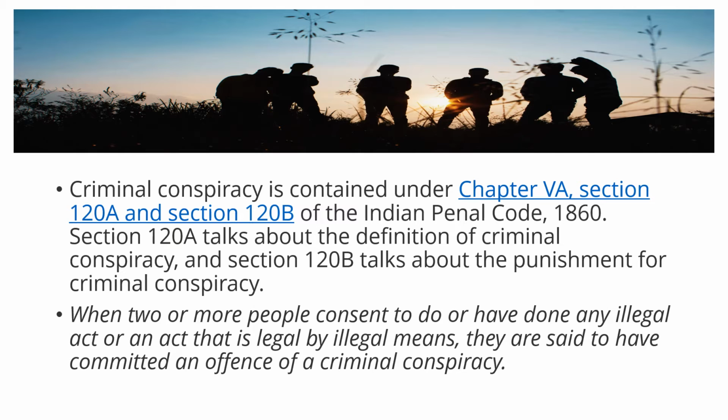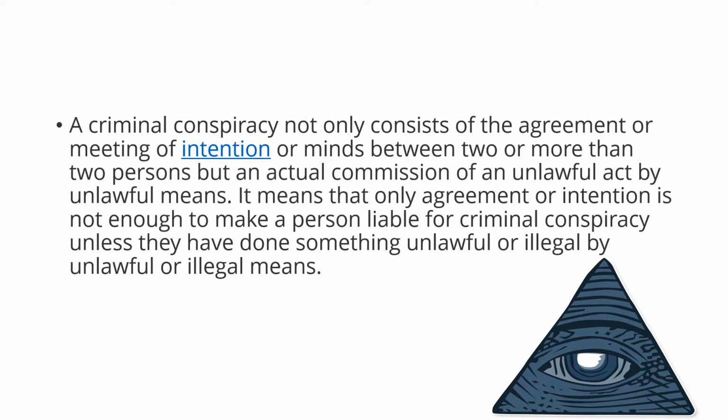Now, what is actually a criminal conspiracy? Criminal conspiracy means when two or more people consent to do something that is illegal, or something that is legal but is done through illegal means, it is said that they have committed the offense of criminal conspiracy. So the intention of the persons is to commit an illegal act, strictly forbidden by law, and it is done not by a single person but by a group of persons, maybe 5 people, maybe 4 people, but it should be more than 2 people.